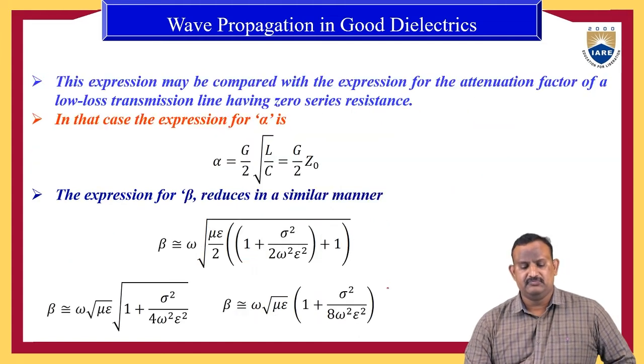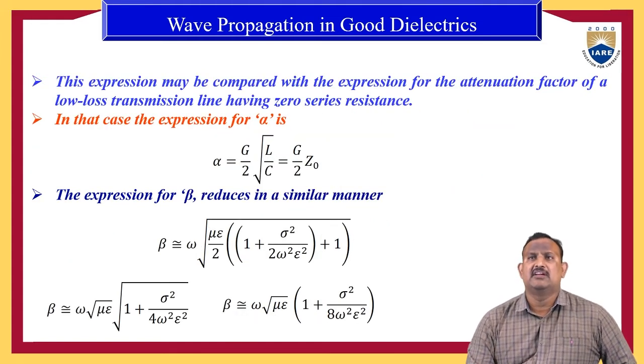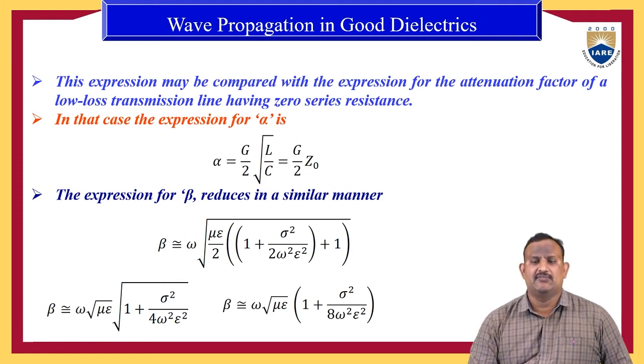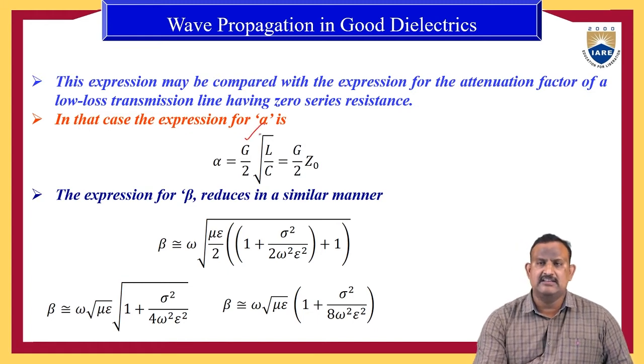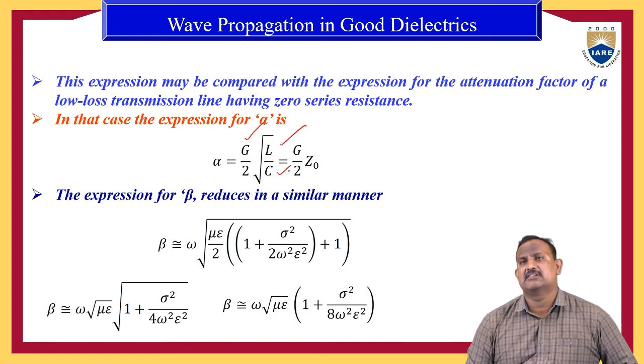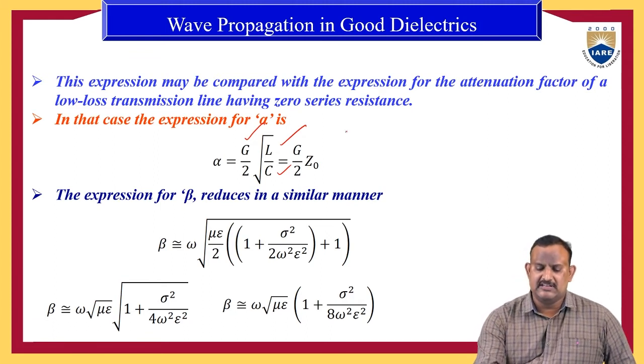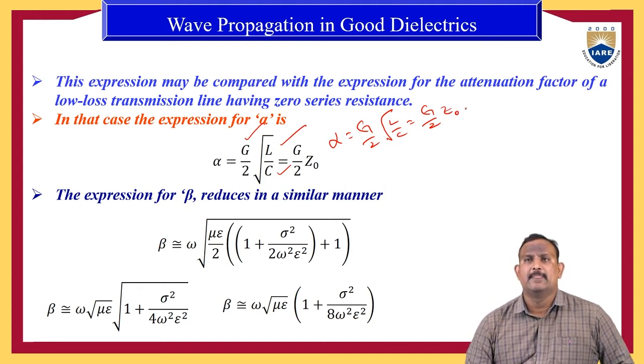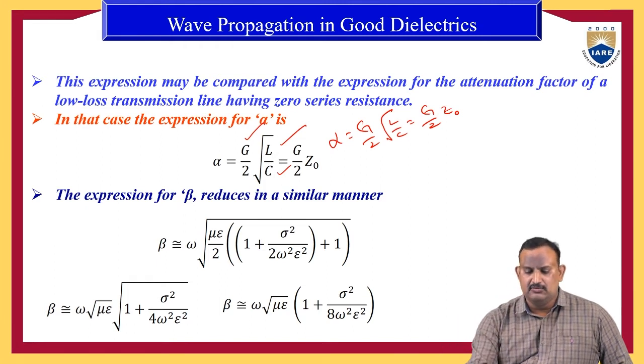So this expression may be compared with the expression for the attenuation factor of a low loss transmission line having zero resistance. In that case, the expression for alpha is G by 2 into root of L by C, where G is the conductance, L is the inductance, and C is the capacitance of the transmission line. Therefore alpha is equal to G by 2 into root of L by C, where root of L by C is nothing but the characteristic impedance Z0. So it can be compared with G by 2 into Z0.